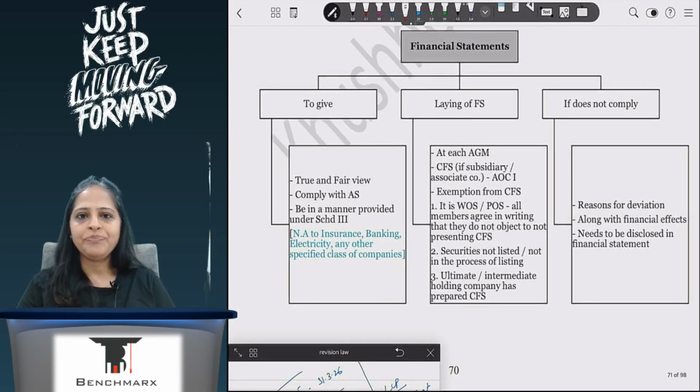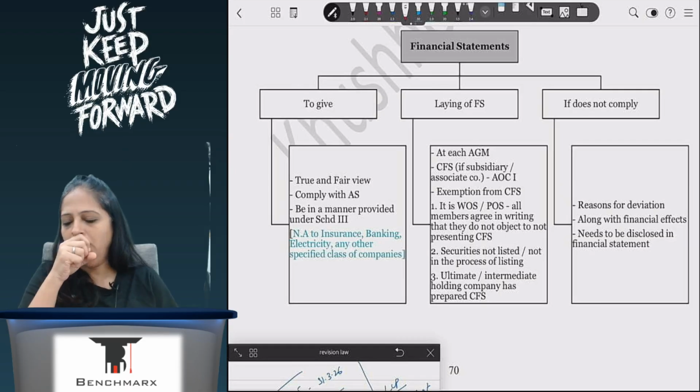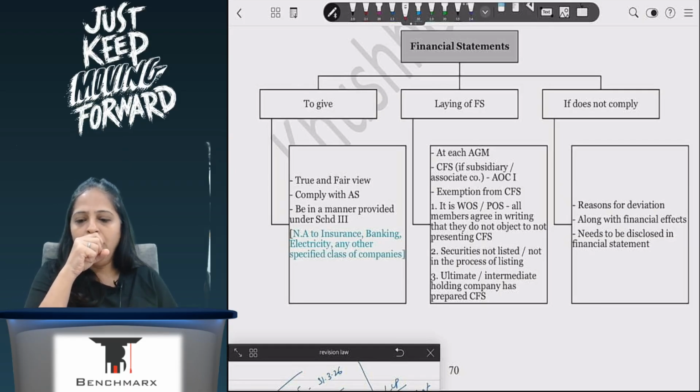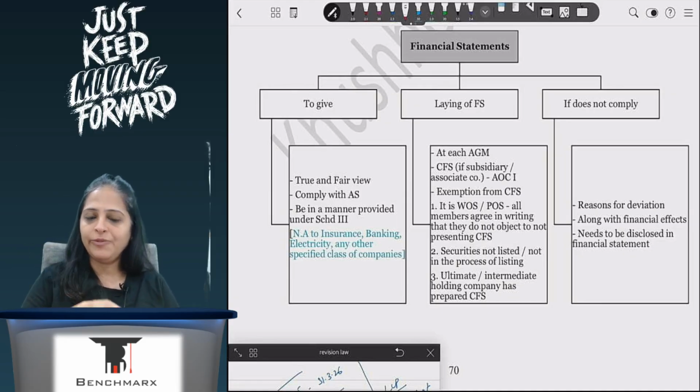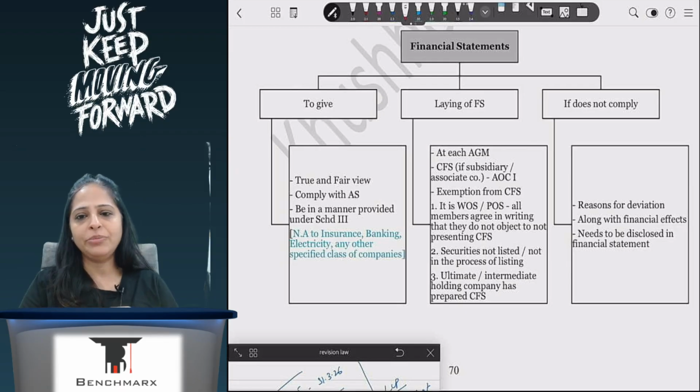At each AGM, if I have a holding, subsidiary or associate company, I will have to consolidate my financial statement. If I am consolidating my financial statement, then CFS is something that I will place before the company. If my holding, subsidiary or associate are based outside of India, which is why CFS is difficult, because the time frame is different, then in that case I'll apply to CG, and CG will give me a time frame within which I will have to maintain my CFS.